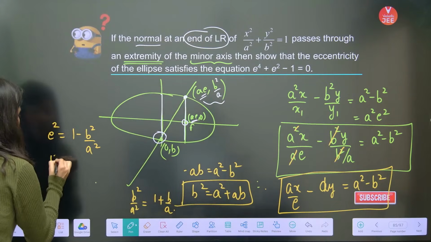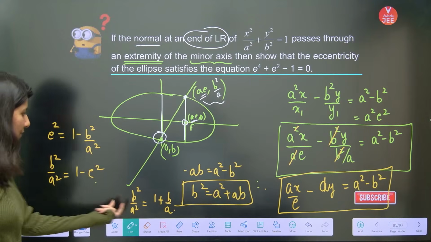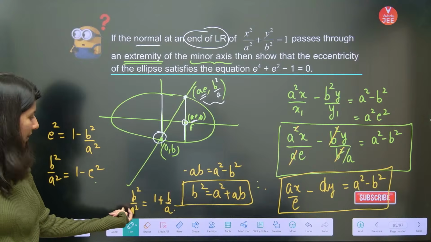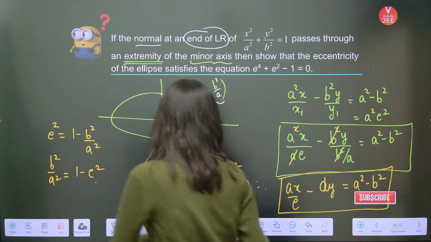See, b square by a square is what? 1 minus e square, correct? So b square by a square, I can put 1 minus e square right here, and yes, I can do that.